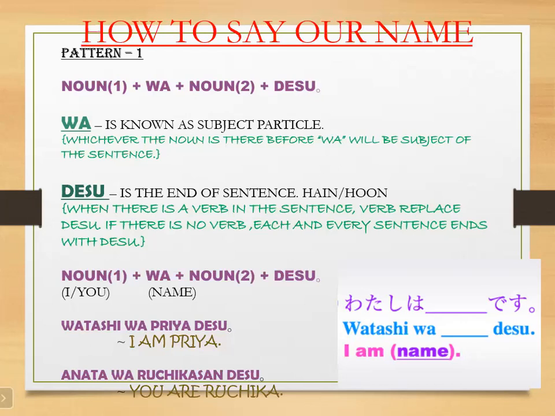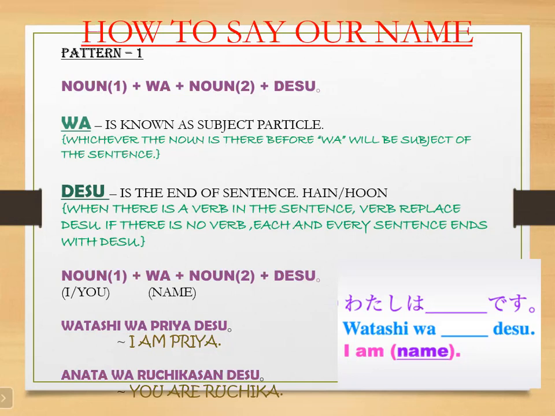Now first of all, before starting the sentence structure, we have to know about some facts, what is wa and what is this. We know about noun. Noun is noun only, right? So wa is known as the subject particle. Whenever we form some sentences in our Japanese language, we have several particles.